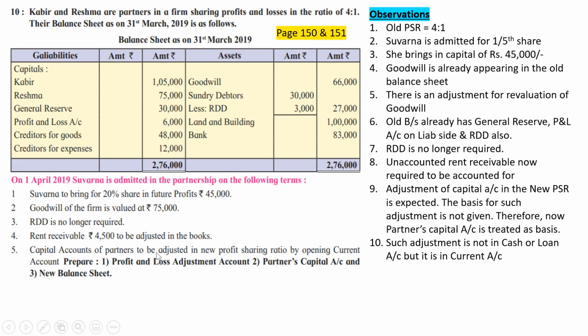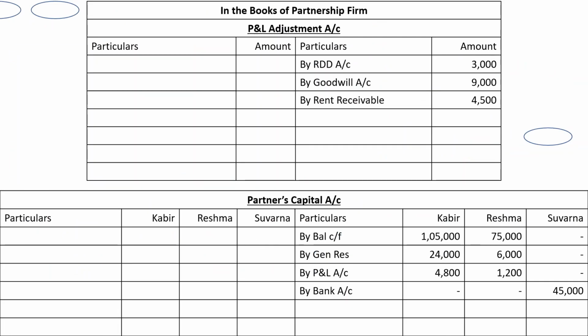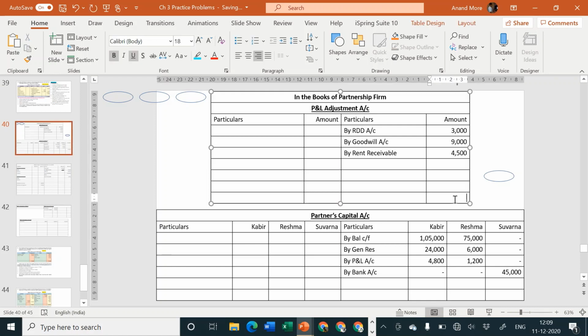Adjustment number 5 tells us capital account of partners to be adjusted in new PSR by opening current account. Okay, so new PSR is to be used. We will use new PSR. Basis is not given. We will assume new partners capital is the basis. But before that, it is necessary for us to close our P&L adjustment account, find out profit or loss, transfer it to old partners capital account. So let me consider here the total 9 plus 3 is equal to 12 plus 4 is equal to 16. 16,500 is the totaling. Balancing figure is also 16,500.